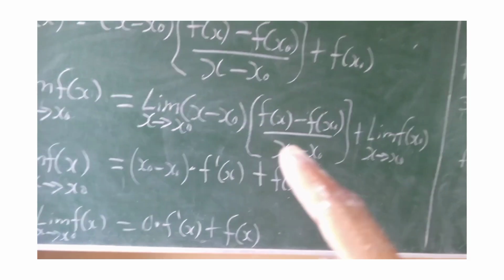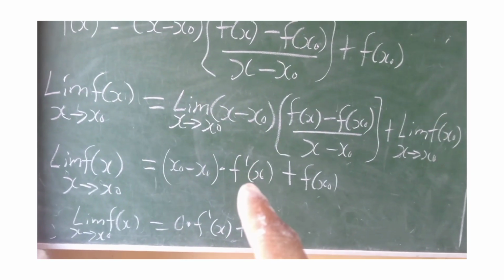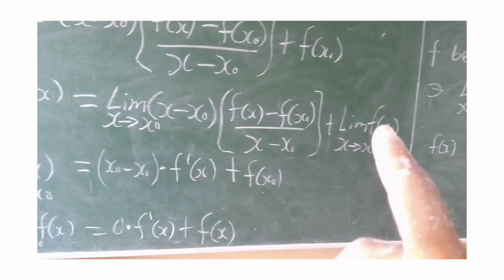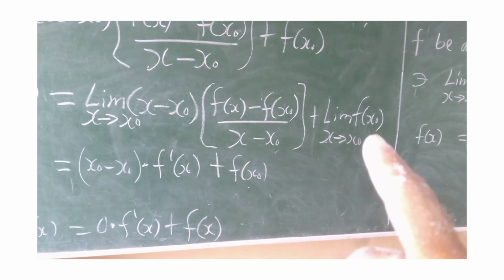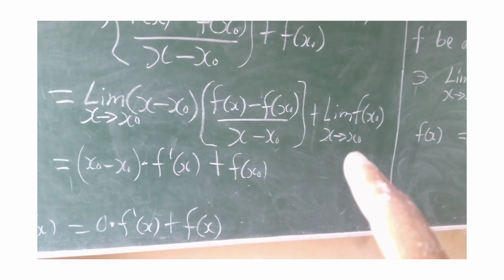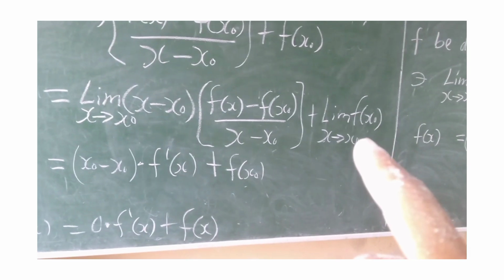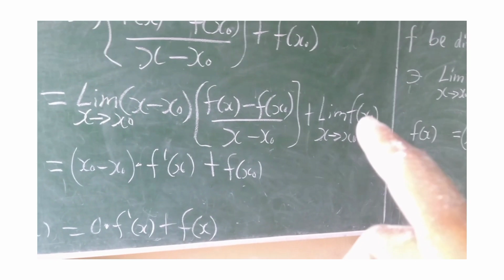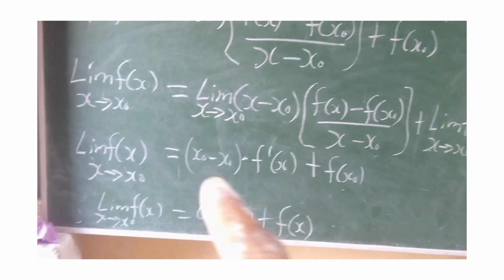And when we take it by the L'Hopital rule, what we have is f prime of x. That's why I have f prime of x here. Plus, here, we have the limit of f of x naught. So there is no particular x here. There is already x naught here. So because of that, there is no need of substituting x to be x naught, because there is already x naught here. So you still have plus f of x naught. Now we are getting this.